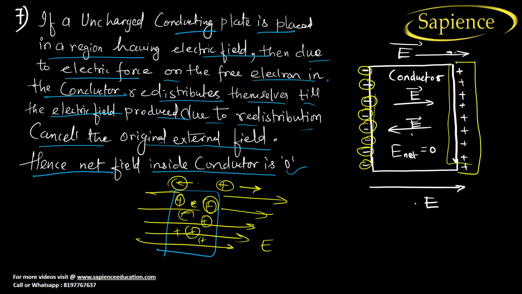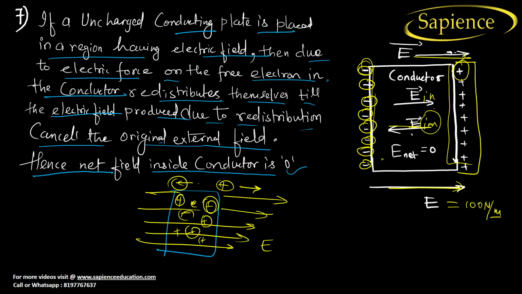See here. For example, if you have applied an electric field that is equal to 100 Newton per meter. Now what happens? It redistributes the charge. Due to this, the charge in the conductor redistributes. Now, as soon as it starts redistributing, this is positive and this is negative. So an electric field inside will be created, which is just opposite to the outside electric field.